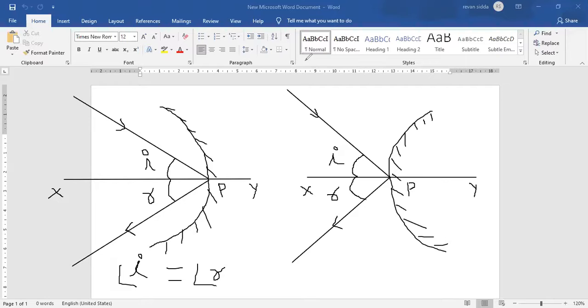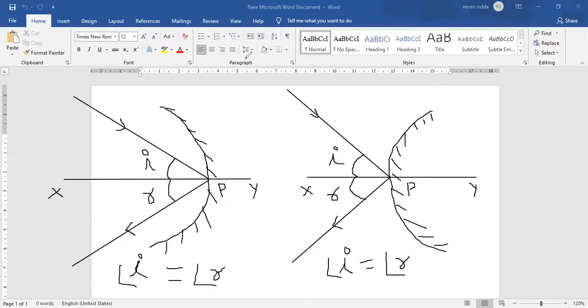So when a ray of light is coming from infinity and touching the pole of a convex mirror, after touching the pole it will reflect back in such a manner that the angle of incidence is equal to the angle of reflection. This one is the fourth rule for drawing the ray diagram, the fourth rule for concave mirror as well as for convex mirror.